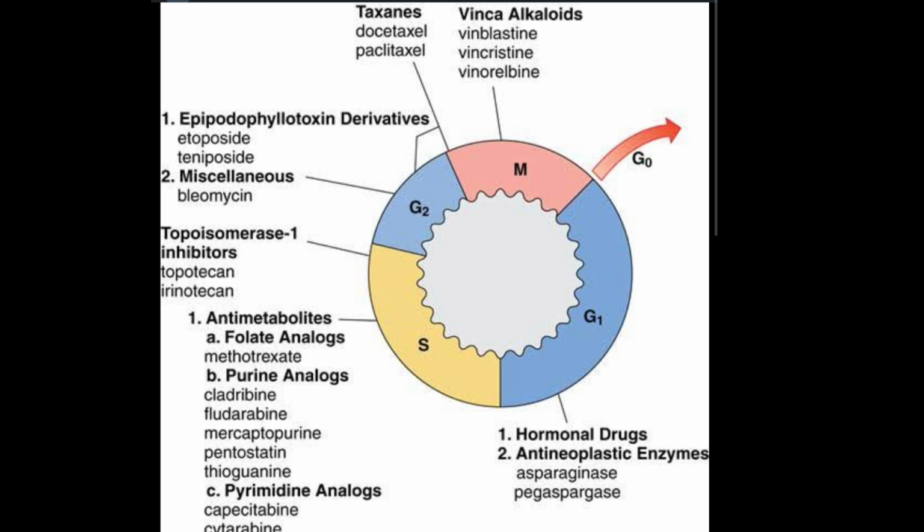So most of the anti-cancer drugs act on the S phase, while the taxanes and vinca alkaloids act on the M phase. On the G2 phase, etoposide and bleomycin act. So this is very important to memorize because many questions come on these anti-cancer drugs.